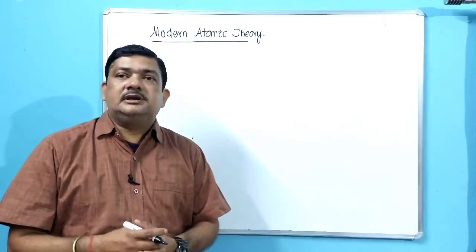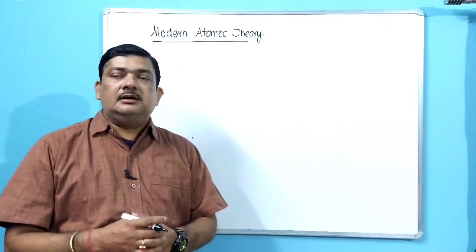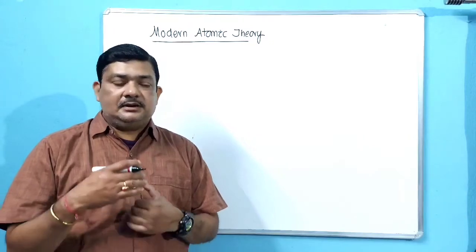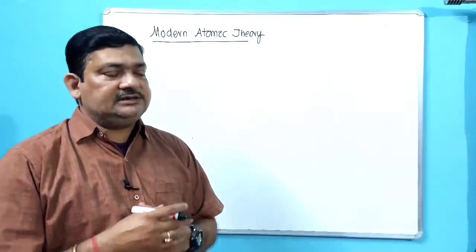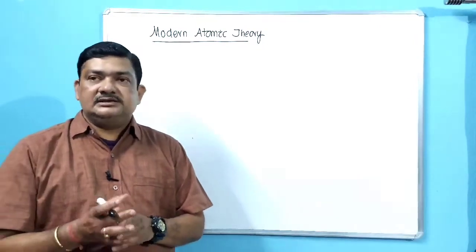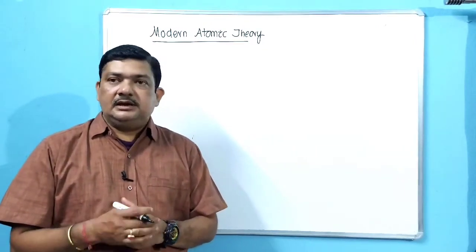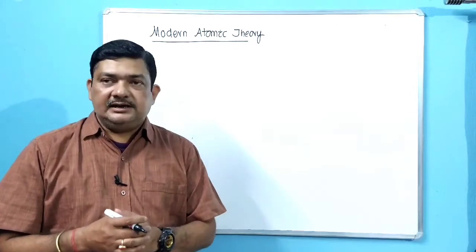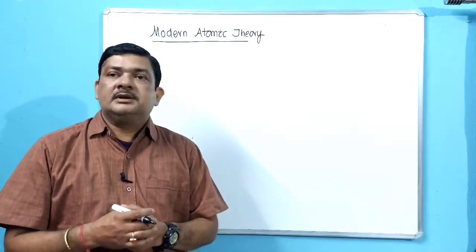So as I told you, Dalton's atomic theory has undergone drastic changes after the research by different scientists, among which the names of James Chadwick, J.J. Thomson, then Niels Bohr, Michael Faraday, they are noteworthy.